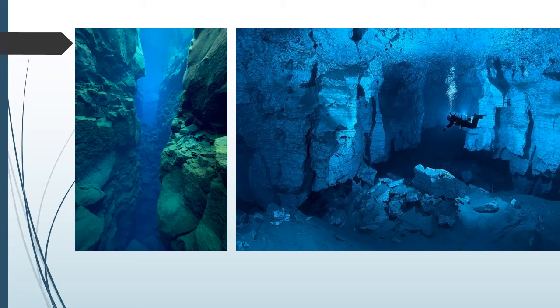Various landforms like the earth's surface are there at the bottom of these oceans. Here we can see caves, which we normally find on the land surface, on the upper part of the earth, but these kinds of landforms are also found at the bottom of these oceans. We can see how the diver is taking a torch and has gone to the depth of the ocean where such landforms can be seen.